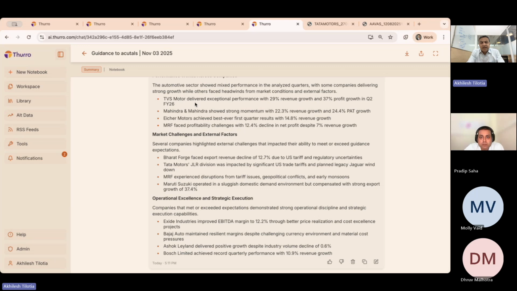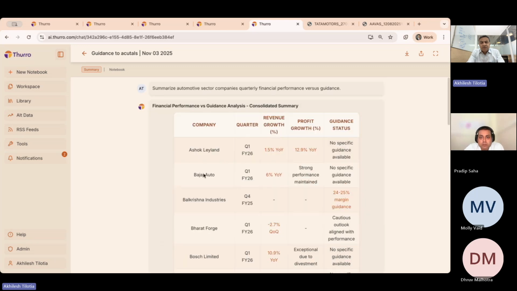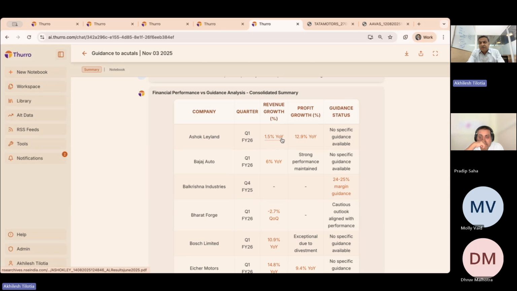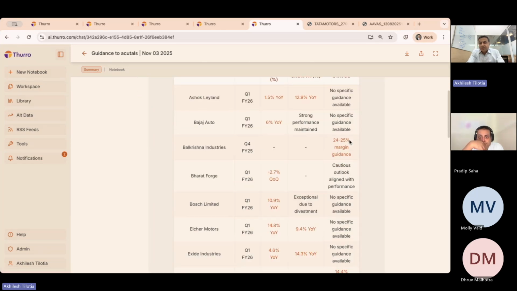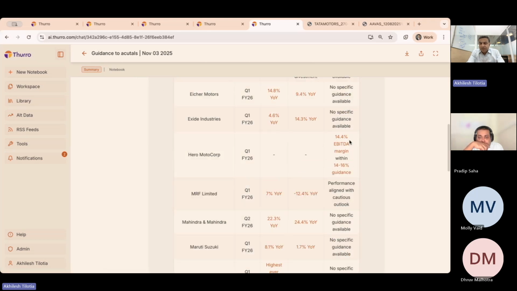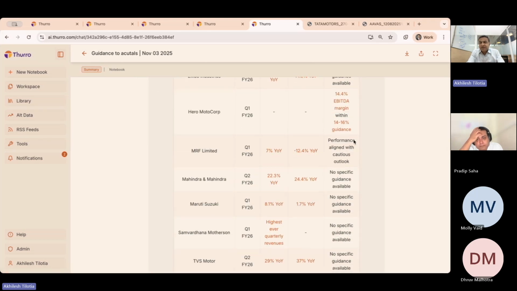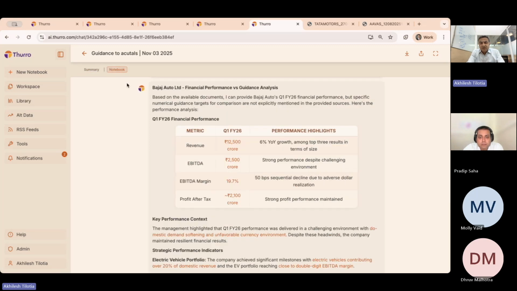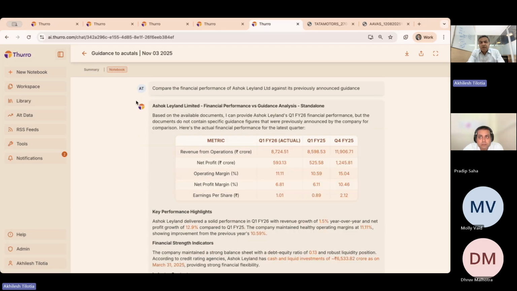So if I come back and click here, for each of these companies, you can see that for Q1, for which it would have received this information, it will tell you what the revenue growth is, what the profit growth is, and what the guidance status was. If there was a margin or a guidance number associated with this, it will tell you whether the company has performed in alignment with that data point or not. In each of these cases, you will also have a detailed notebook. So it will run that question on an ongoing basis for all the 15 companies that we have discussed.